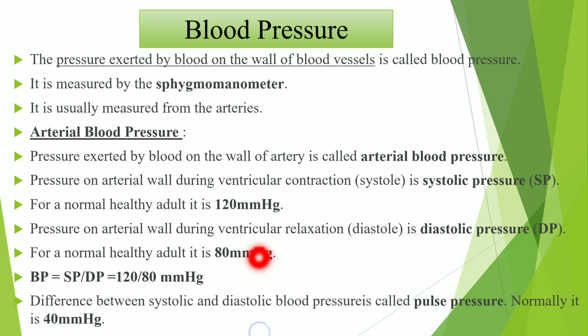So it is 120 by 80 mm of Hg. In this way the blood pressure is written. Then the difference between systolic and diastolic blood pressure is called pulse pressure. Normally it is 40 mm of Hg.